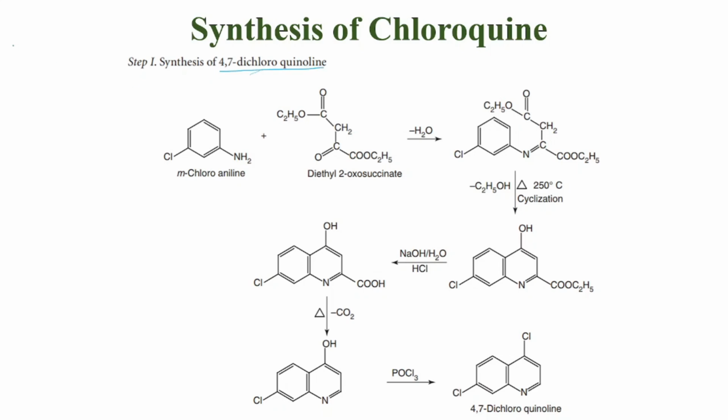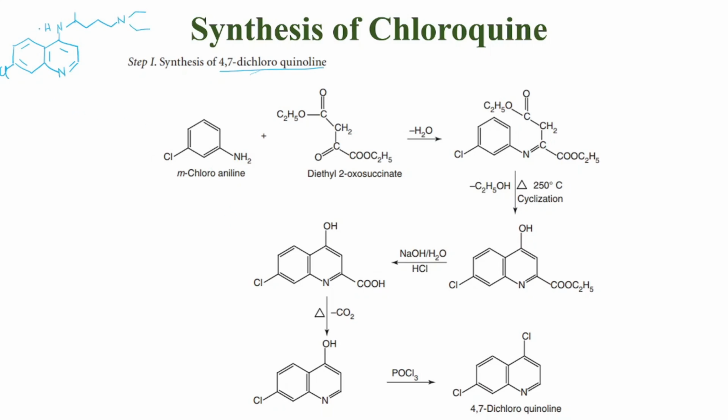Before doing that, we will keep a structure of chloroquine right here for us to refer and check what we need to add to the product. So we need a chlorine group right here. Here we need an NH group, then the C2H5, C2H5 groups.